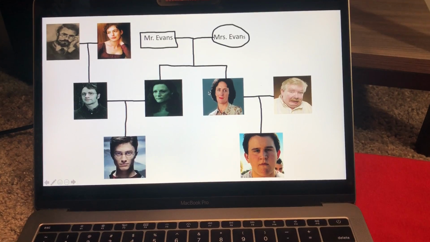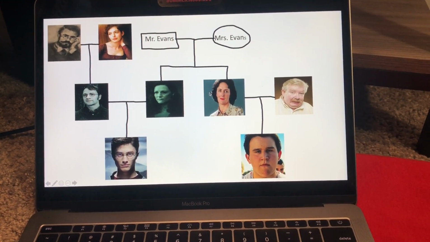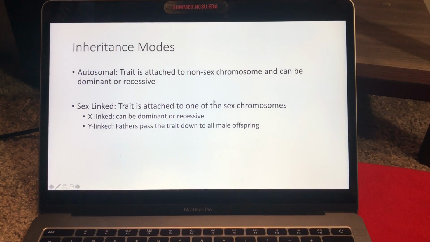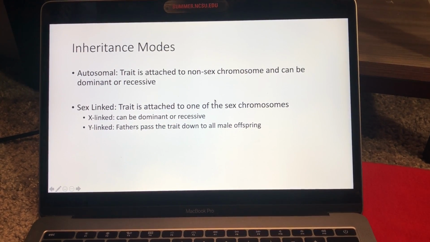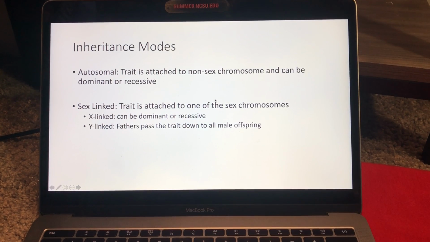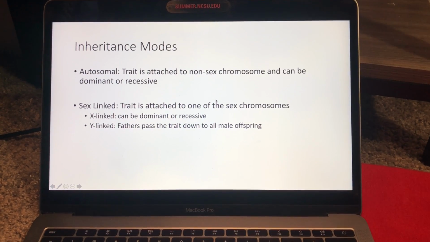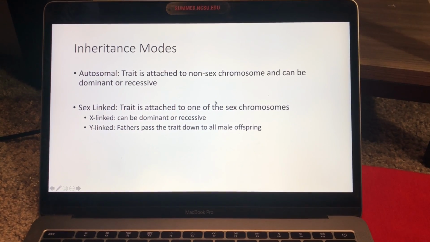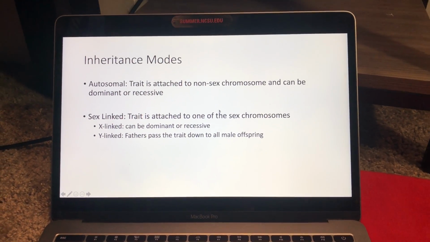The trait being discussed today is magical ability. I will now go over the various modes of inheritance. Autosomal inheritance is when the trait is attached to a non-sex chromosome and can be either dominant or recessive. Sex-linked inheritance is when the trait is attached to either the X or Y chromosome. If attached to the X, it can be dominant or recessive. If attached to the Y, it will be passed down by the father to all male offspring.